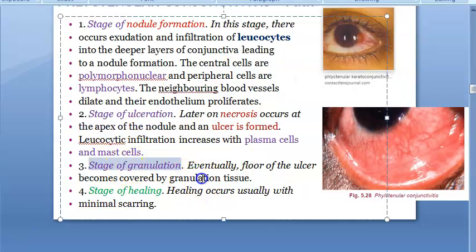Now the stage of granulation. Eventually the floor of the ulcer becomes covered with granulation tissue. Granulation means what? It is a healing kind of thing, right? Granulation tissue is healing tissue. So now granulation tissue has come, which is a good thing.